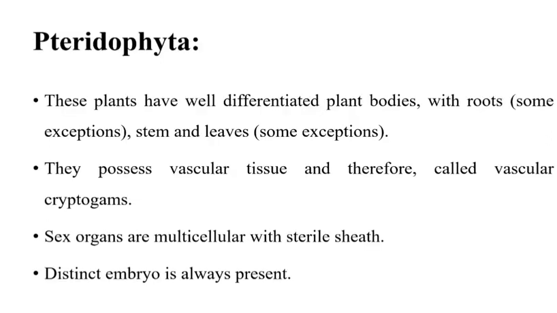Then pteridophyta. These plants have a well differentiated plant body with roots, stem and leaf, but some exceptions are there. They possess vascular tissues, therefore they are called vascular cryptogams, and bryophyta is known as non-vascular cryptogams. Sex organs are multicellular with sterile jacket. A distinct embryo is always present.